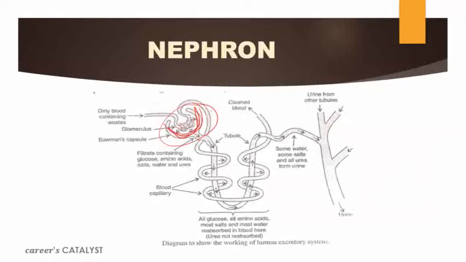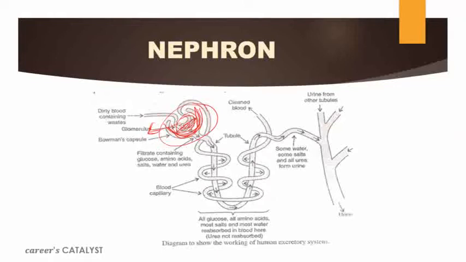These blood capillaries are defined as glomerulus. This is the main unit which actually helps to eliminate the waste material from the blood. How does it occur? Let's talk about that. So this cup-shaped structure is Bowman's capsule, and it contains a bundle of blood capillaries, which is the glomerulus.